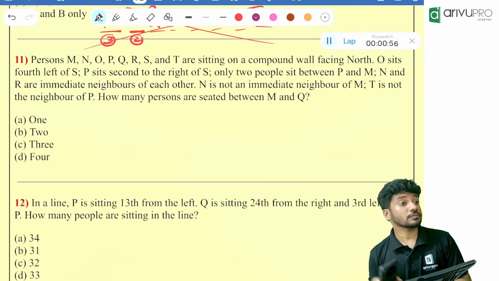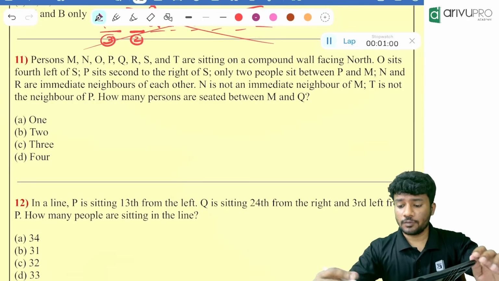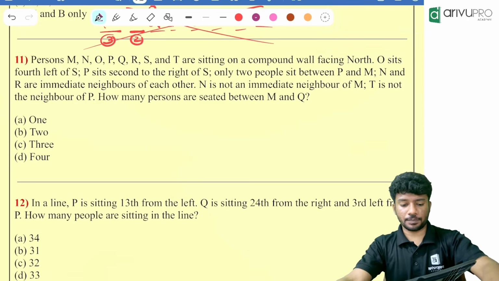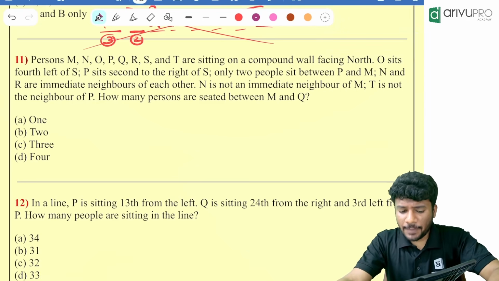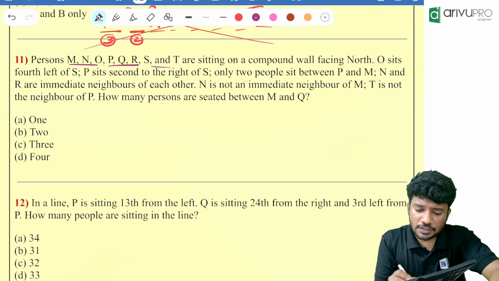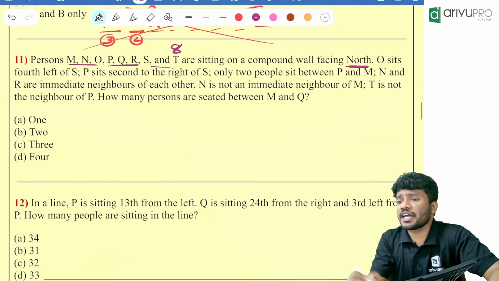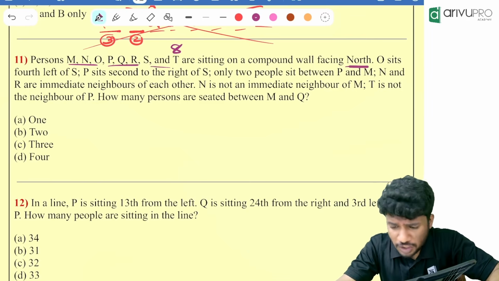Option A. We will see. One minute is up. Time is up. Persons M, N, O, P, Q, R, S, T. How many people are there in total? 8 people are there in total, sitting in a compound wall facing which direction? North direction is the question.